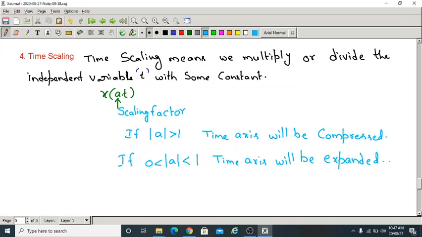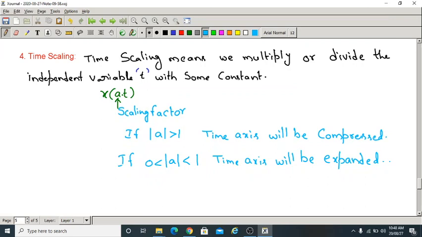Time scaling means we multiply or divide the independent variable t by some constant. Here the initial time signal is x of t. Now the time signal after scaling we can represent with x of at, where a is the scaling factor.